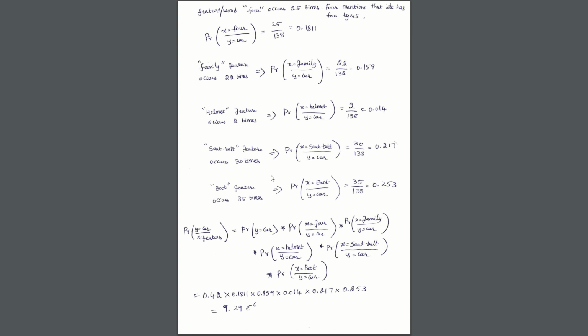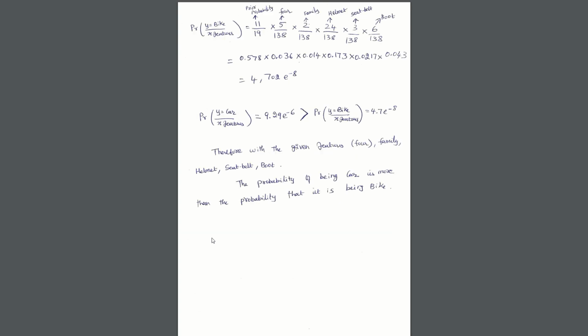So multiplying all these numbers, we would end up with the value 9.29 e minus 6. So this is the probability that it is being car given the X features. Now let's take the condition where the probability of Y being bike given the X features. You can see here helmet has more probability, the others have less probability, less occurrences. So in total, multiplying the probability of being bike, that is 11 bikes divided by the total number of vehicles, and each of the features occurring very rarely,